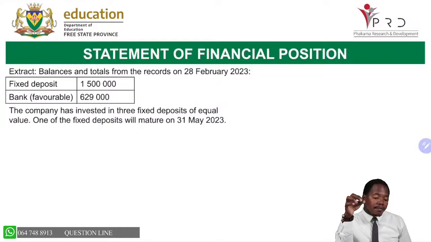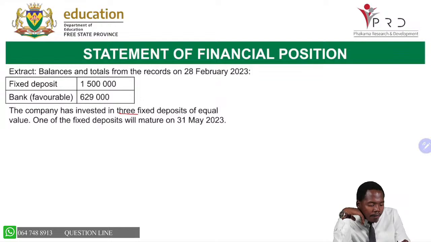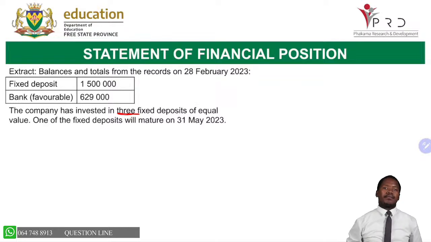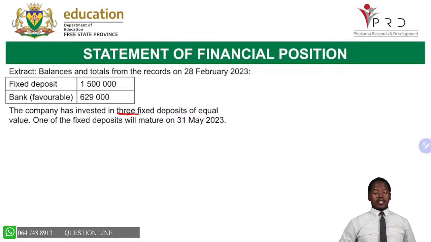The company has invested in three fixed deposits of equal value. One of the fixed deposits will mature on the 31st of May 2023. Okay? Now, how do we record this transaction in our statement of financial position? Where are we going to record this transaction?